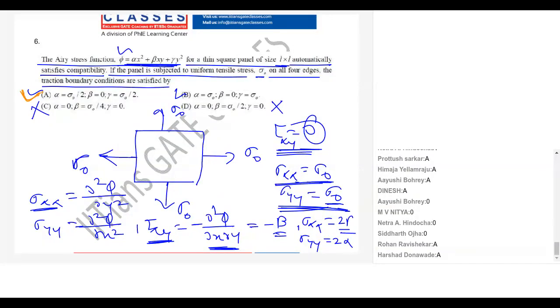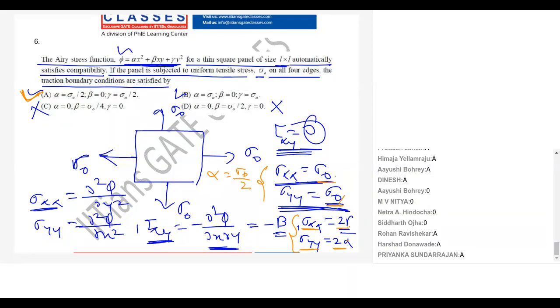Why A is the answer? We got sigma xx is 2 gamma, sigma yy is 2 alpha, but basically sigma xx is sigma naught and sigma yy is sigma naught. So my alpha is sigma naught by 2 and my gamma is also sigma naught by 2. Equating from here and here, alpha is sigma naught by 2, gamma is sigma naught by 2, and beta we have already said is 0. So what is the answer?